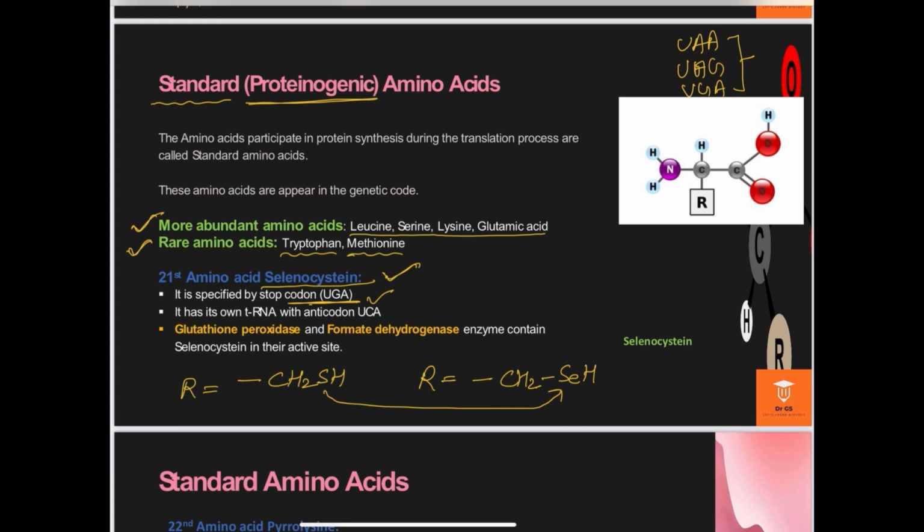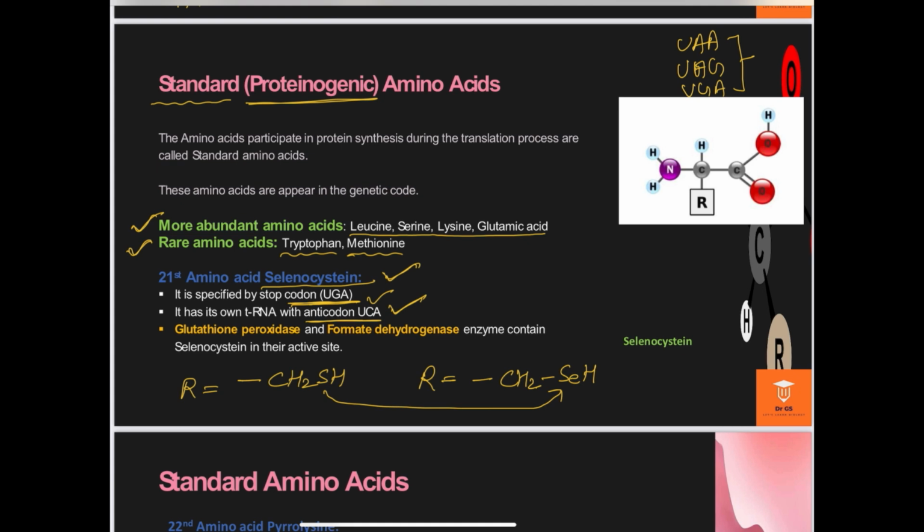It has its own tRNA and anticodon. We all know that the tRNA molecule has the anticodon sequence, and the mRNA has the codon sequence, which are complementary and very specific to each other. But I am not explaining much more about the translation process here, because it is not essential when I am describing the structure of the amino acid. So for the purpose of objective examination, you can learn that the selenocysteine amino acid is specified by the stop codon, and its tRNA sequence is UCA.